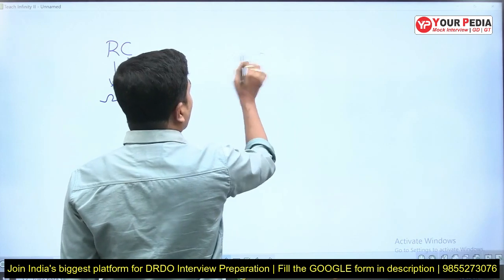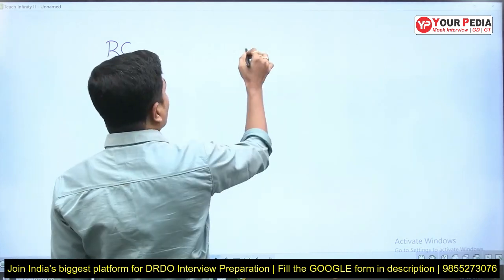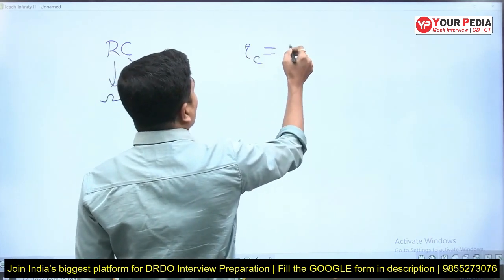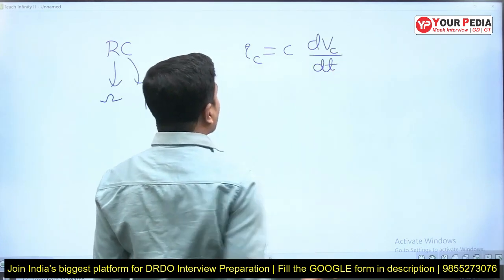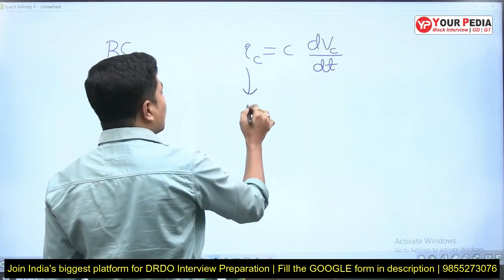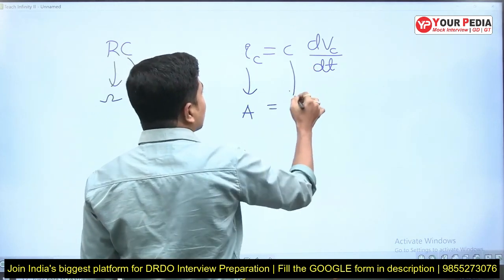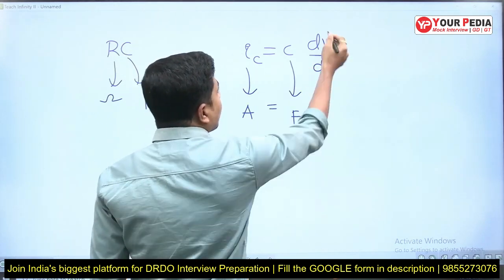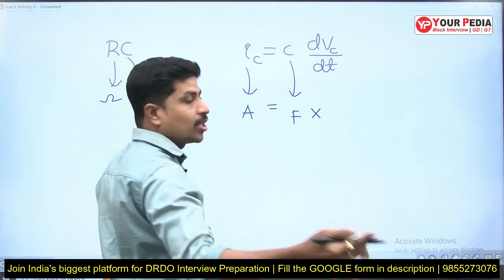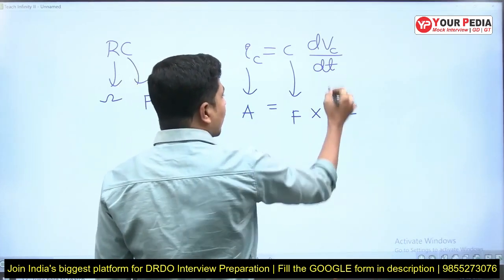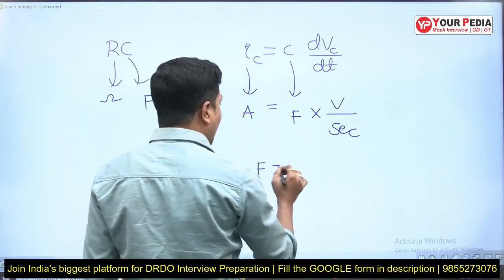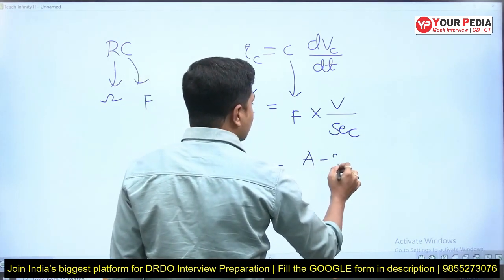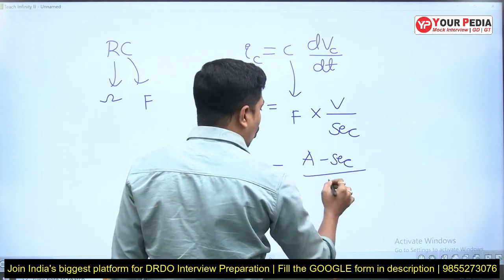What is IC? Current through a capacitor. IC is equal to C into dVC by dt. These units are amperes, capacitance units are farads, dV means difference in voltage, that is volts, and dt units are seconds. Now farads can be written as ampere second by volt.